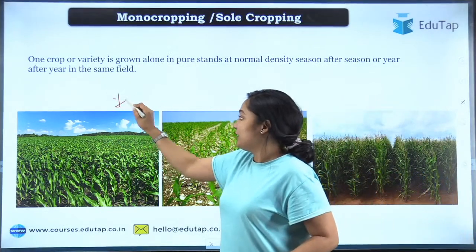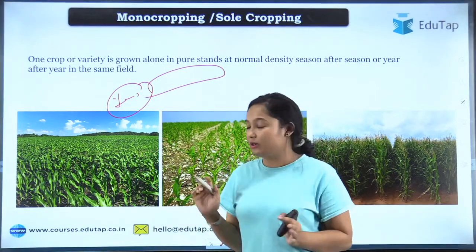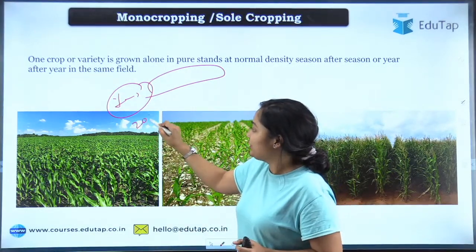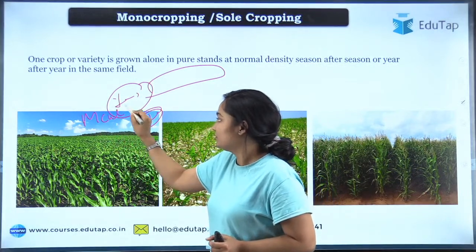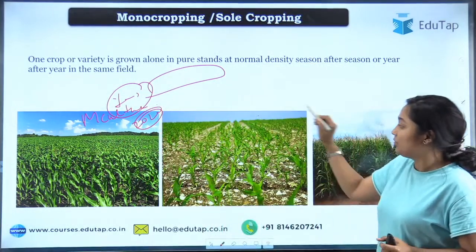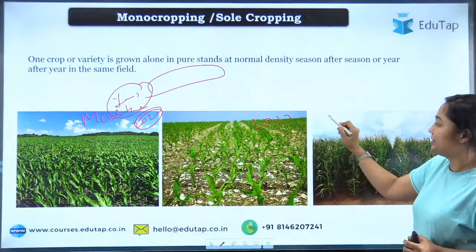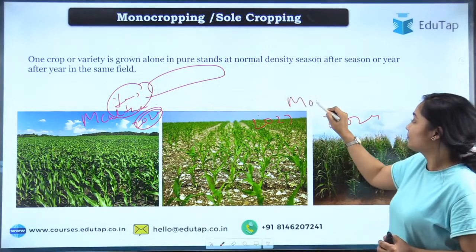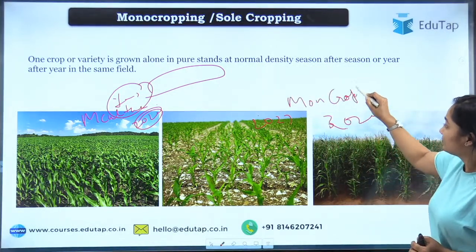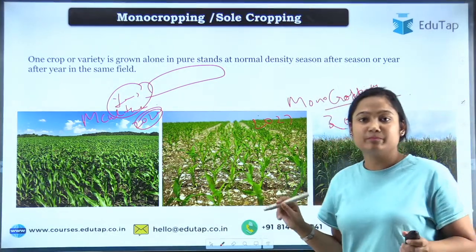If in 1 year only you have a single crop grown, that is a standalone crop grown for year 2022, that is monoculture. If you are growing it again and again, let's say in 2023, 2024, that is monocropping. I hope the difference is clear.